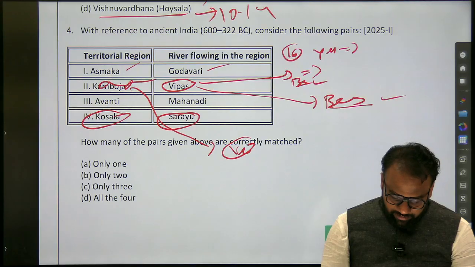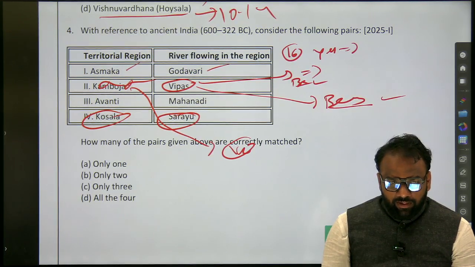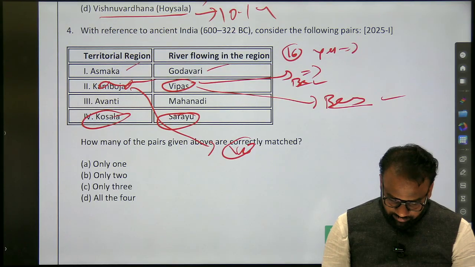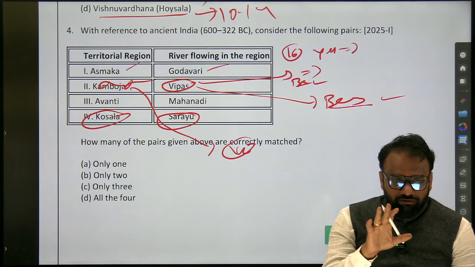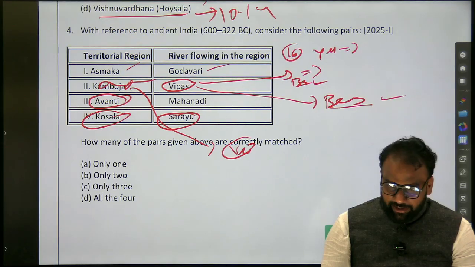Next, Kosala. Sarayu. Correct. Next, Avanti. Narmada. Where is Avanti present? We also need to do that physical exercise.